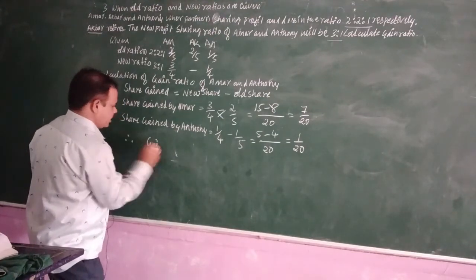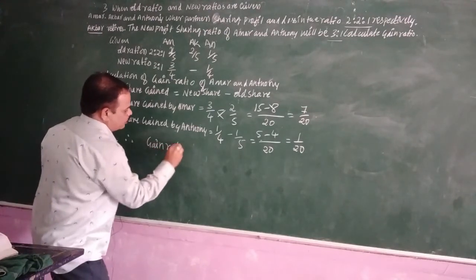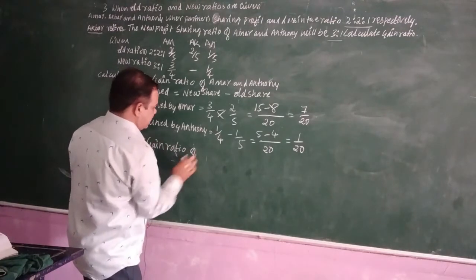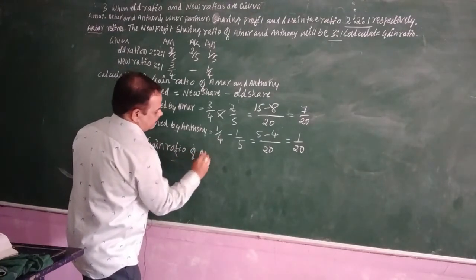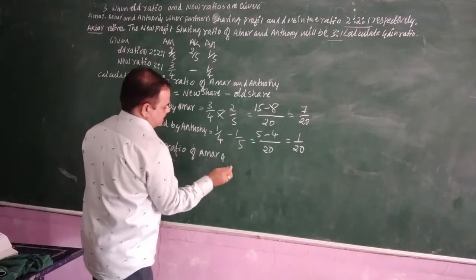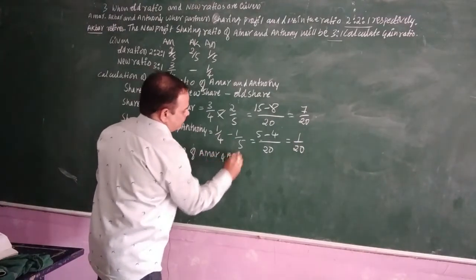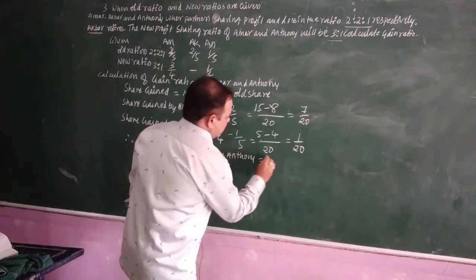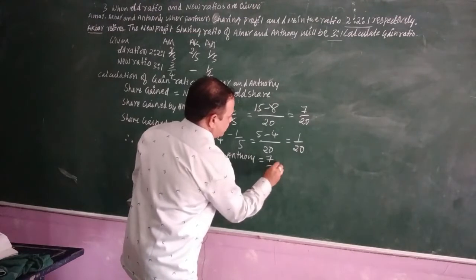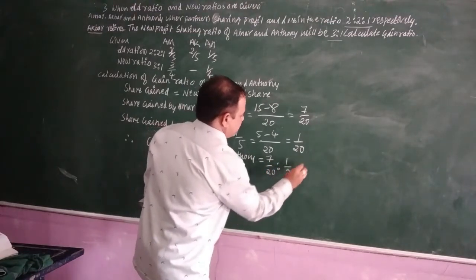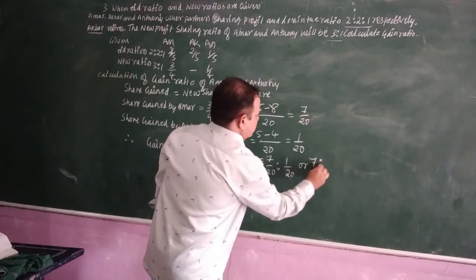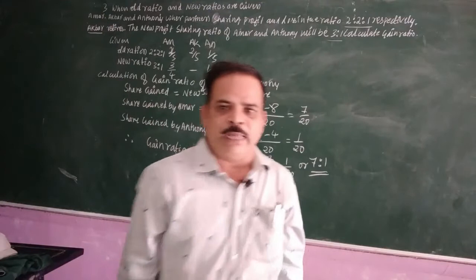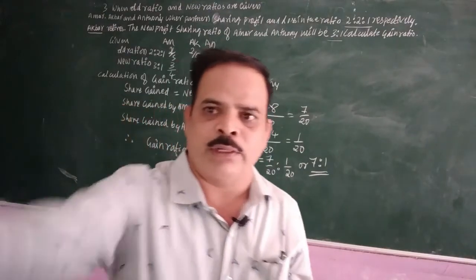Therefore, gain ratio of Amar and Anthony is equal to 7 by 20 is to 1 by 20, or 7 is to 1 is the answer. This is very very important. Like this we should calculate the gain ratios.